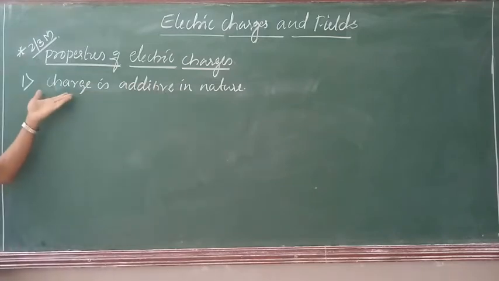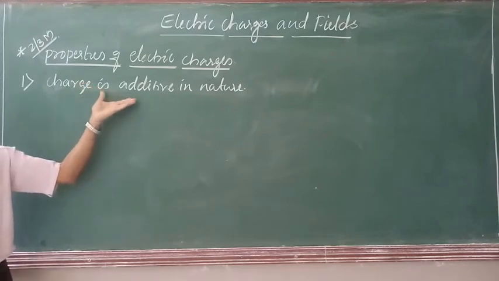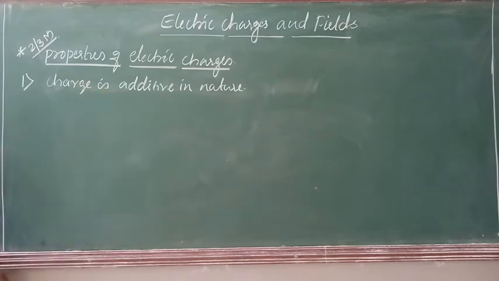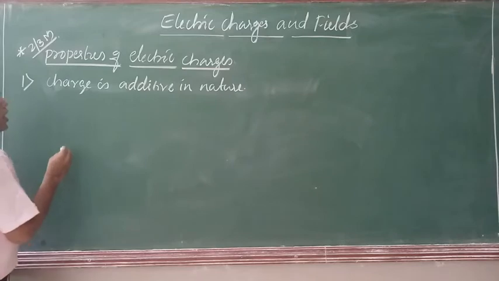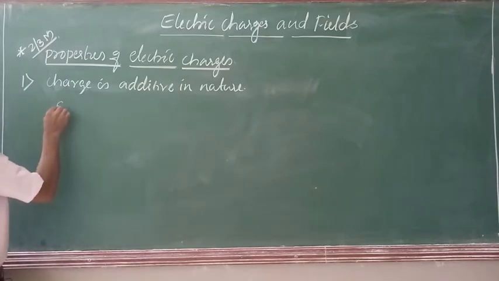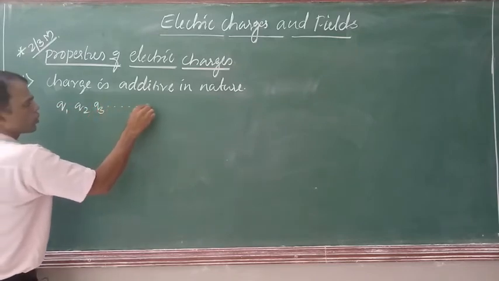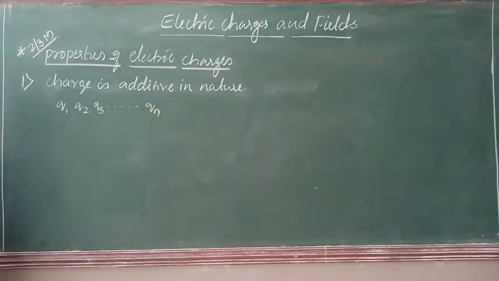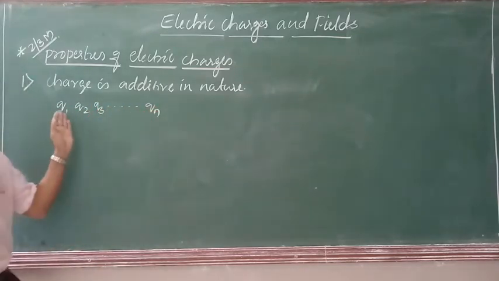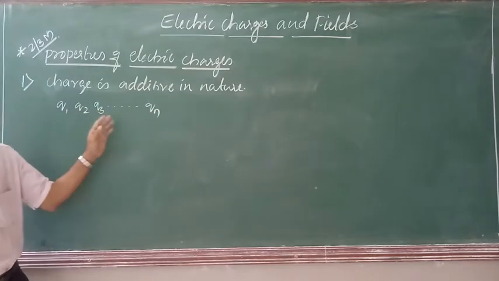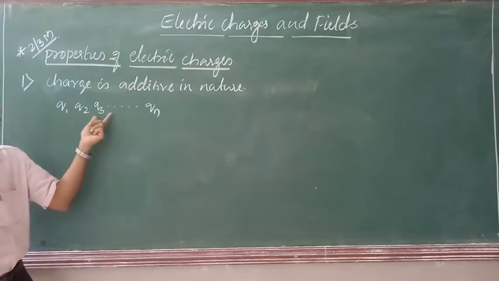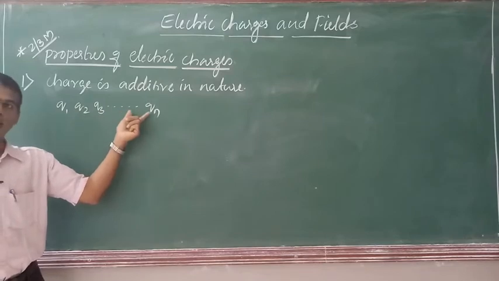So let me just explain what this additive nature of electric charge is. Suppose you have a system of charges, say Q1, Q2, Q3, and so on up to Qn.